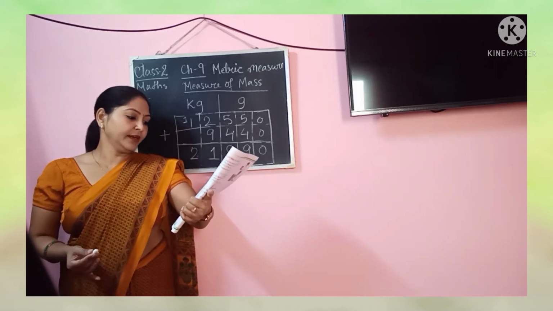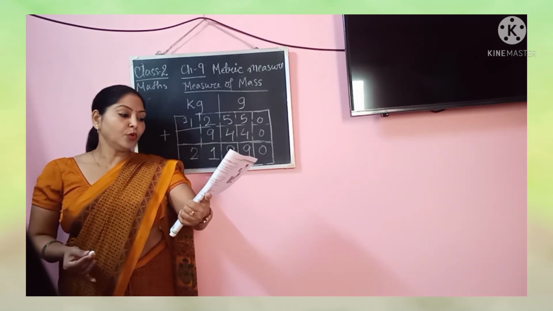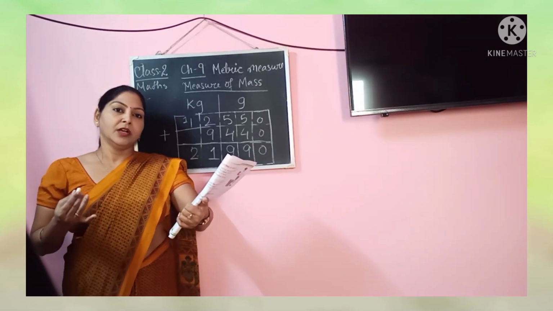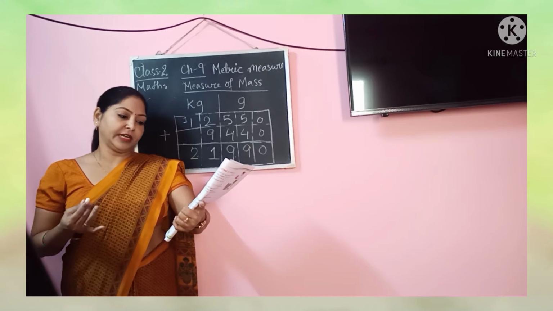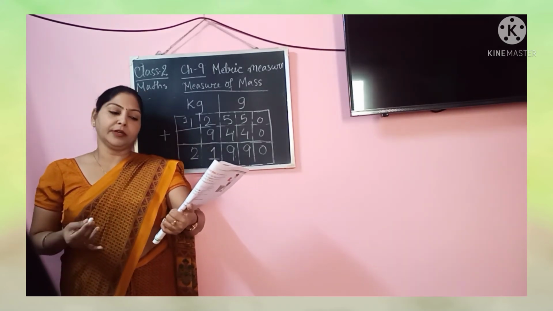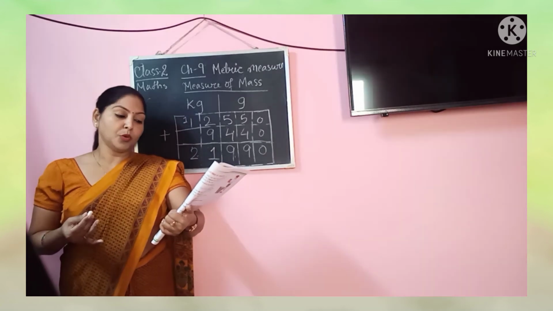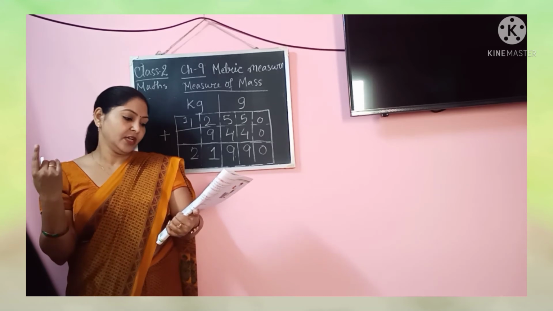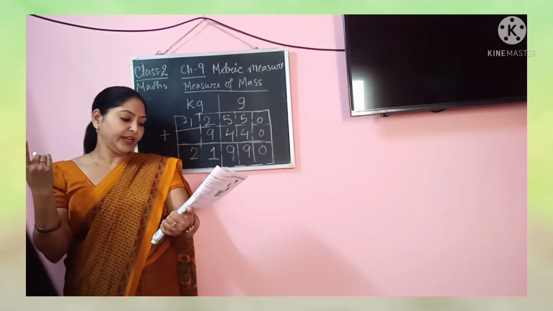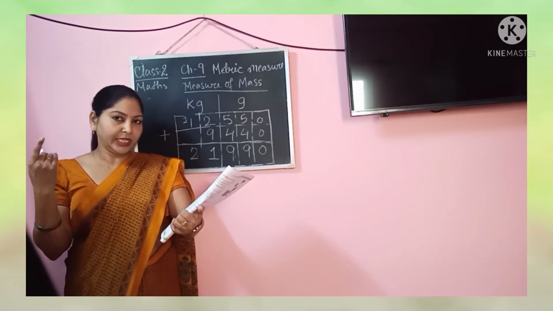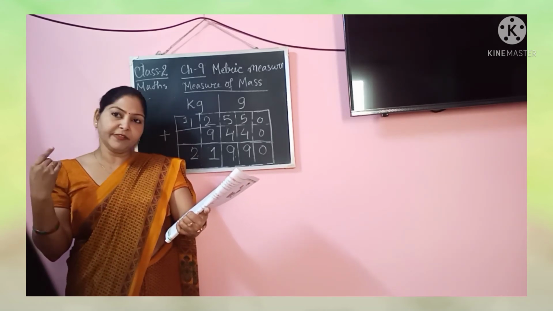Now see question number three. Bindu's weight is 37 kg 500 grams and Indu weighs 34 kg 200 grams. Whose weight is more? Seeing the quantity, you can say definitely Bindu weighs more because 37 kg is bigger than 34 kg.